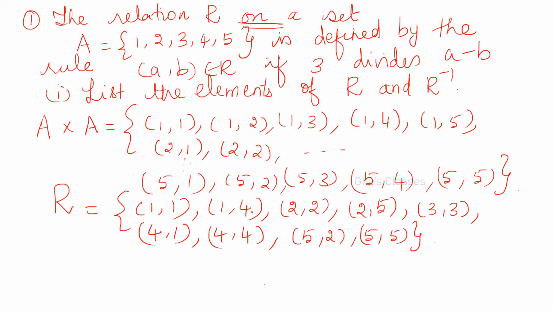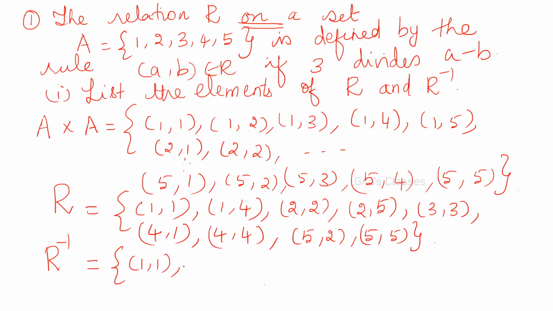Yes? Yes or no? This is our R. Now when you write R, R inverse will be very easy. What is R inverse? You just have to reverse each value.